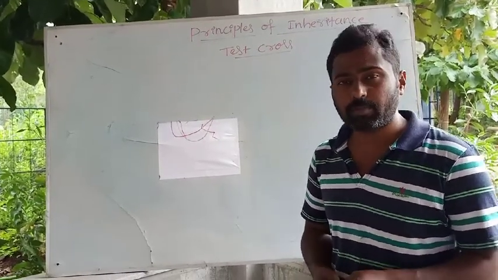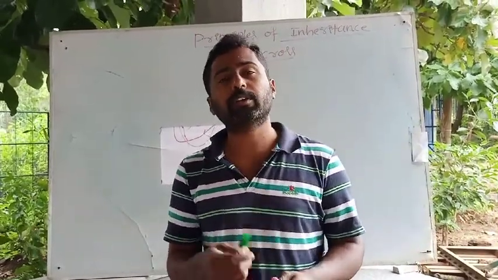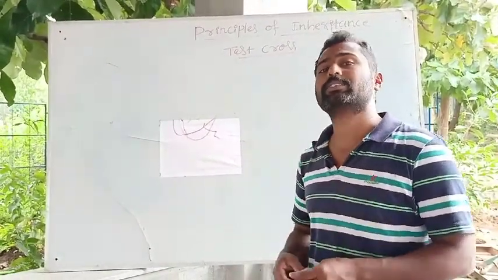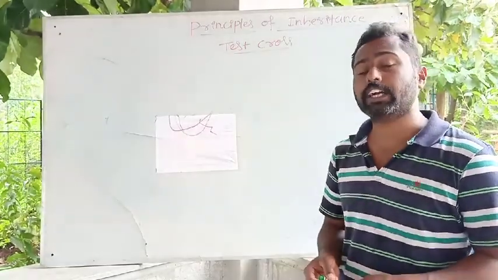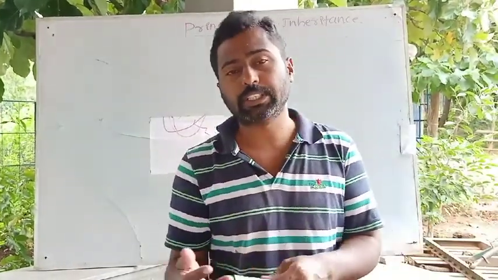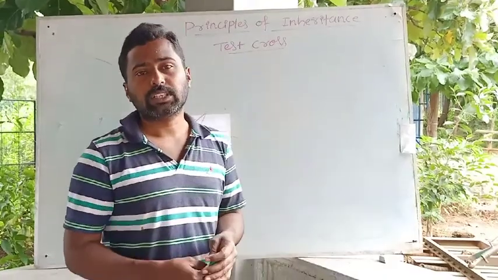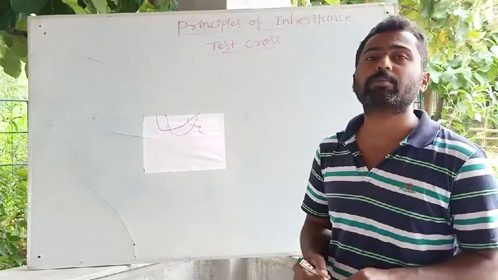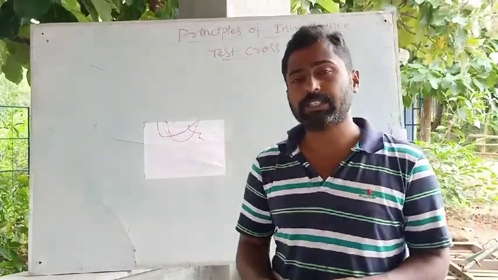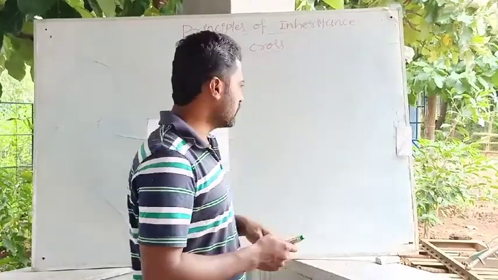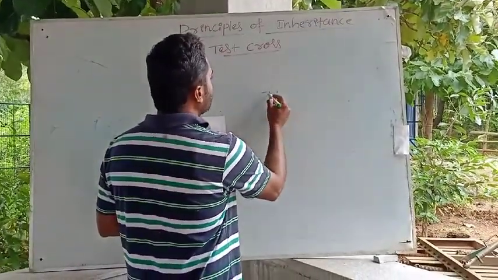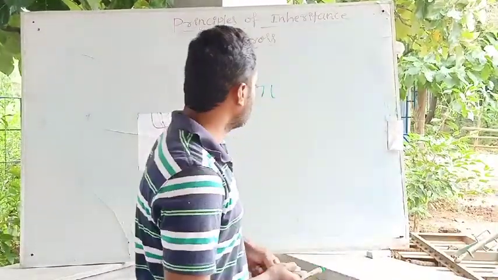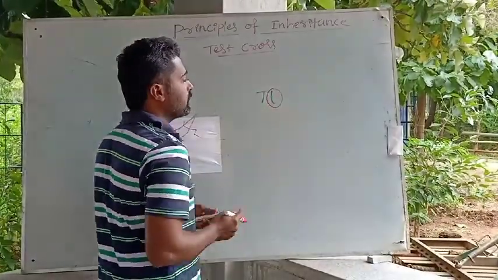According to the law of dominance, when factors are present together in a pair, one factor dominates or masks the expression of the other. That factor is called the dominant factor, the dominant gene or allele. The other one, which is suppressed or masked, is called the recessive factor, and it is unable to express its character when present in heterozygous condition, along with the dominant factor, capital T and small t. So when it is present along with the dominant one, the small t is unable to express the character.